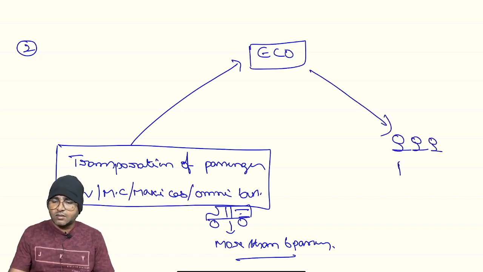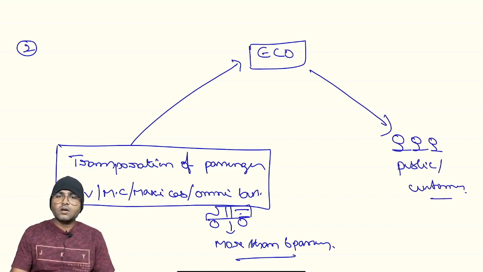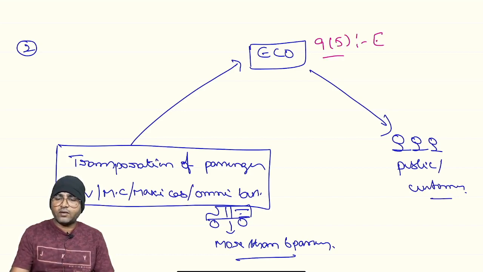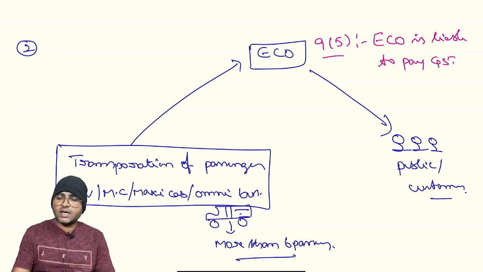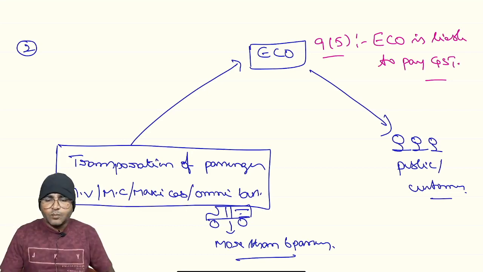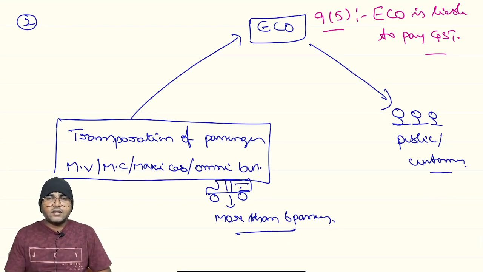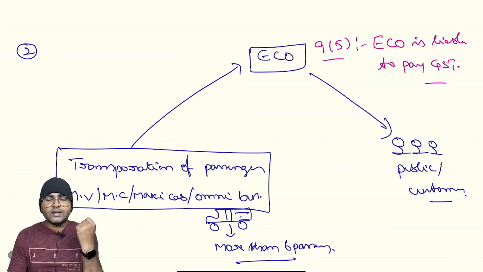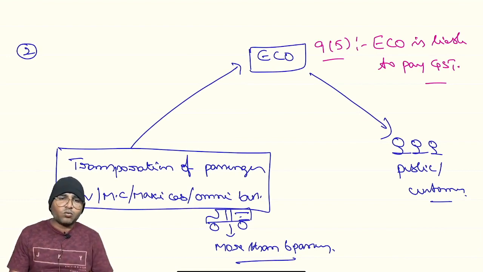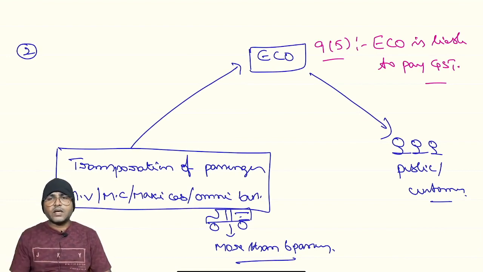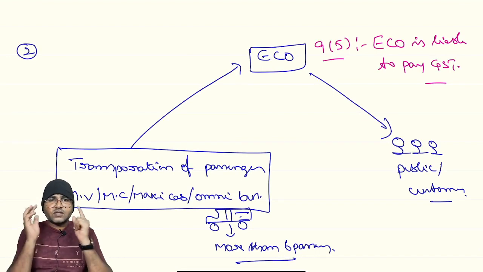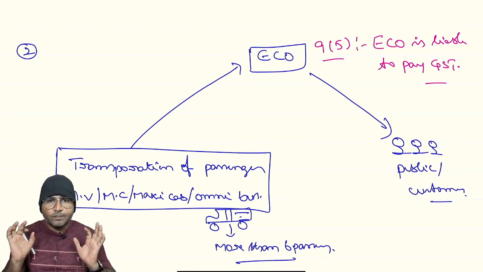these people are the customers or public. Now, as per Section 9 subsection 5, the e-commerce operator is liable to pay GST. Are you clear with this? Any doubt? This is the provision which we discussed in the class, right? So, transportation of passengers by motor vehicle, motor cab, maxi cab or omnibus through an e-commerce operator, who is liable for payment of GST? The e-commerce operator is liable, right?